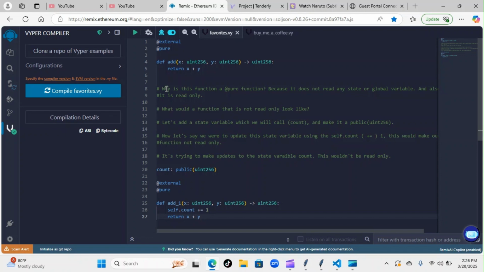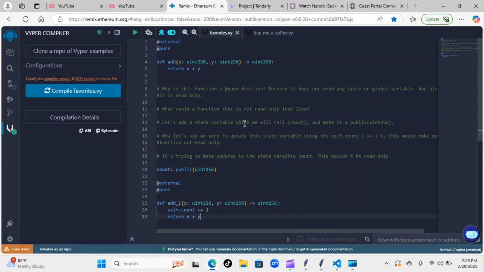Let's do some quick light reading. Why is this function, this one here, a pure function? Because it does not read any state or global variables. Like I told you, a pure function can't read state or global variables. So what would a function that does read state look like? It would look something like this. I'm going to explain this one down here.